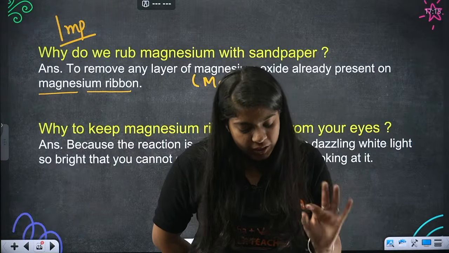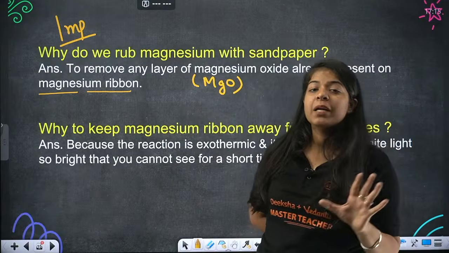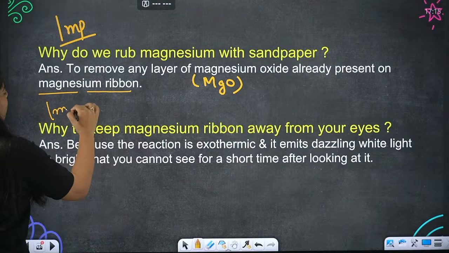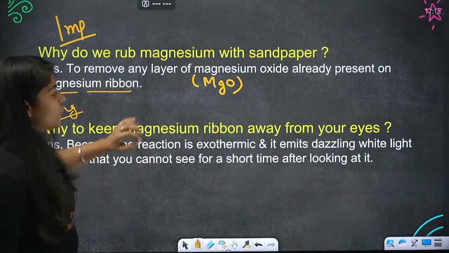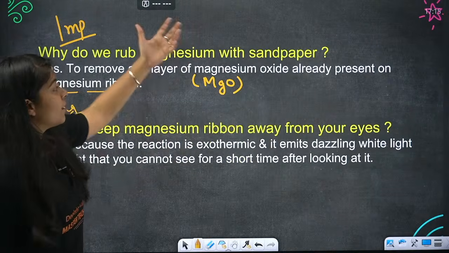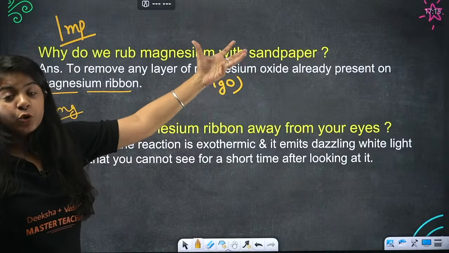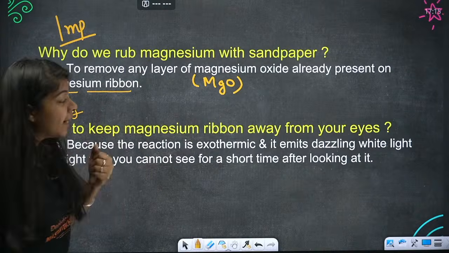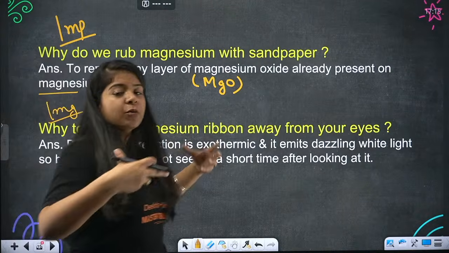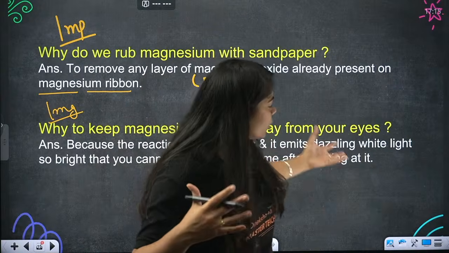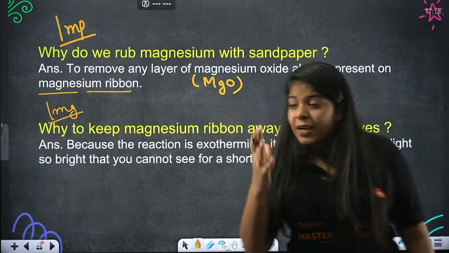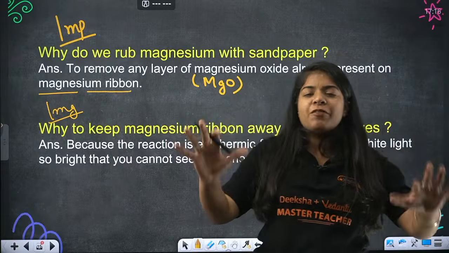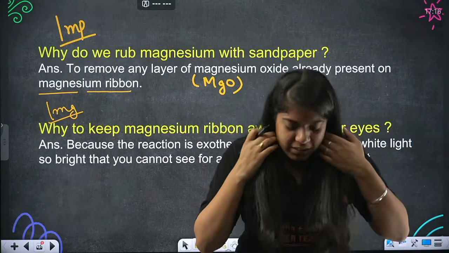Okay, so we are just done with burning of magnesium ribbon. We saw two very important questions. First, why do we rub magnesium with sandpaper, and second, why keep the magnesium ribbon away from your eyes. To remove the upper layer of magnesium oxide from magnesium, we rub it with sandpaper. And because the reaction is exothermic, with lots of heat coming out and dazzling white light emitted, you cannot see properly for a short time after looking at it. That is why we keep it away from our eyes.